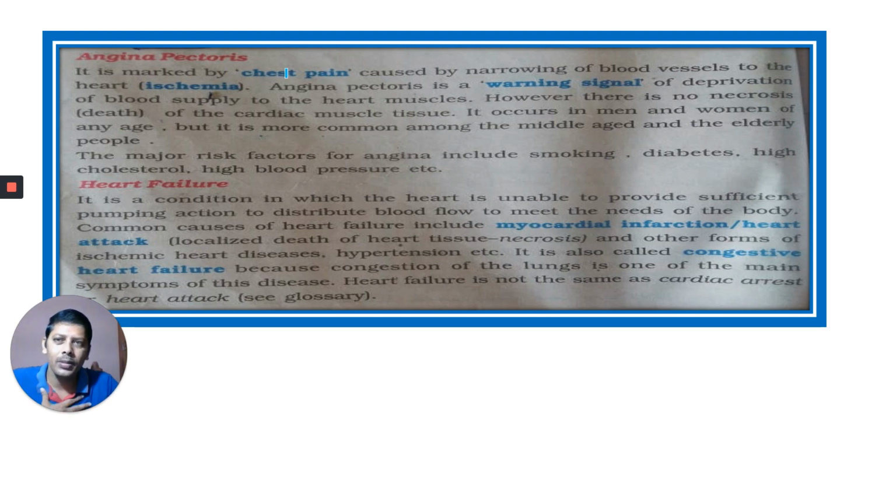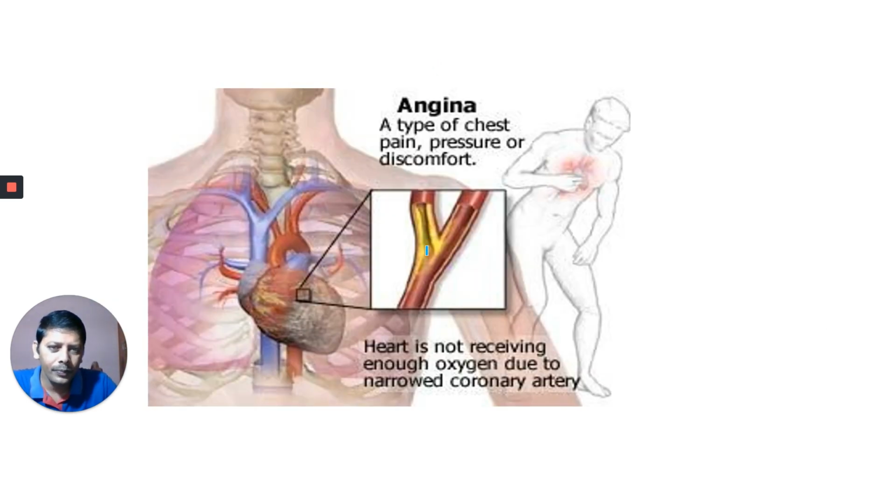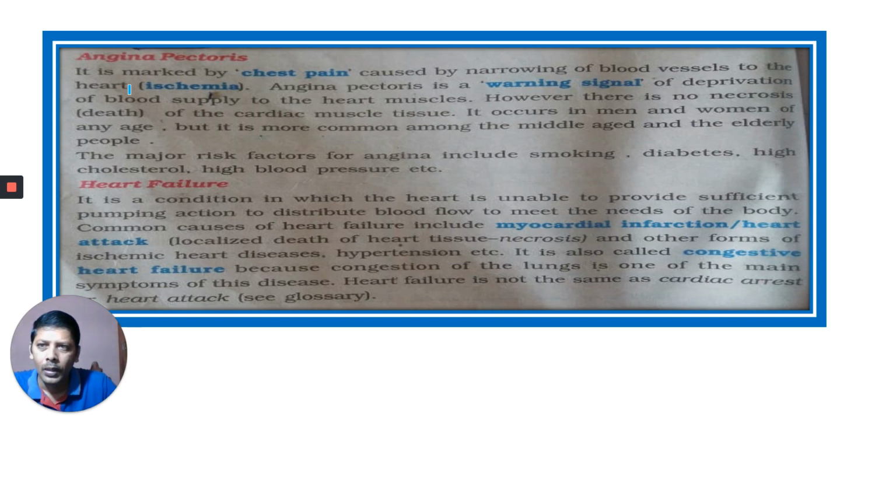Angina pectoris. Angina means pain, pectoris means chest. It is marked by chest pain caused by narrowing of blood vessels to the heart. Here you can observe that the heart is not receiving enough oxygen due to the narrowed coronary artery. Angina is a type of chest pain, pressure or discomfort caused by narrowing of blood vessels to the heart.